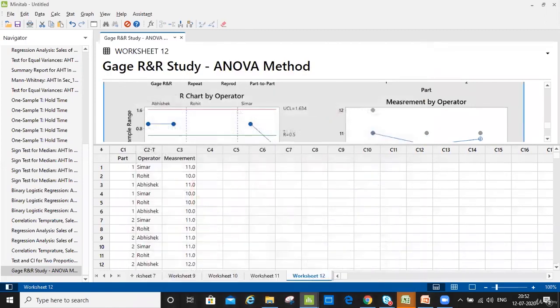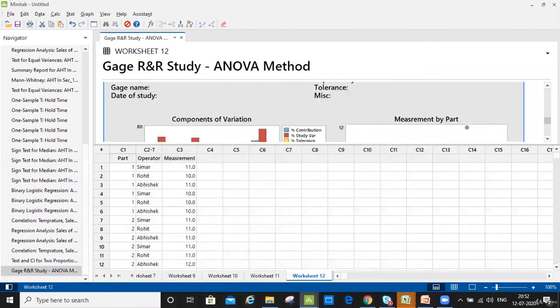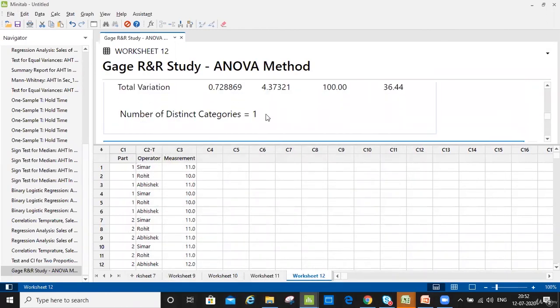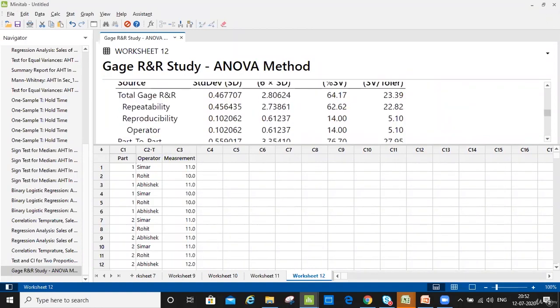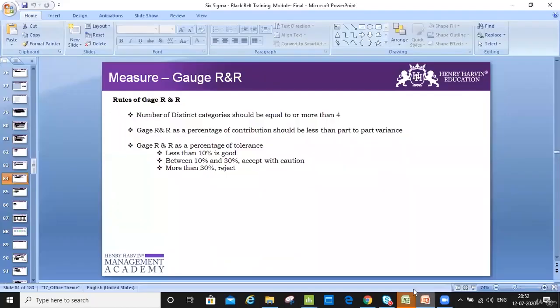So let me just close it. Let me show you the number of distinct categories. Here the number of distinct categories is 1, which means there is only one category wherein I would be able to measure this data. So my gauge R&R has failed in the first condition itself, but I'll still go ahead because this is the data that we have. Second condition, it says gauge R&R as a percentage of contribution should be less than part-to-part variance, which means my part-to-part variance should be higher than the total gauge R&R.